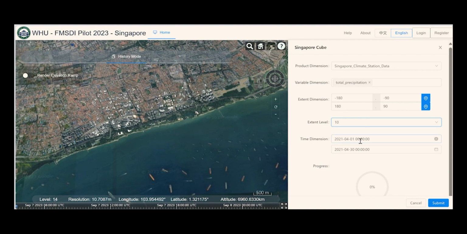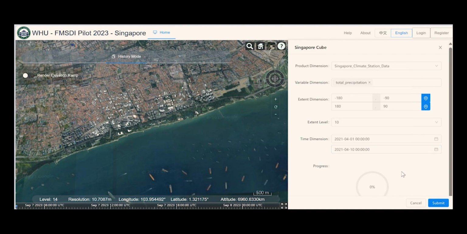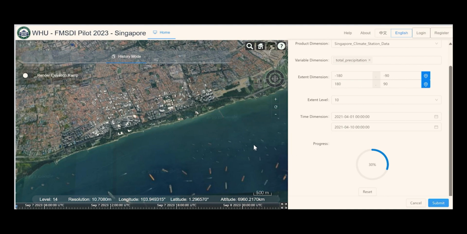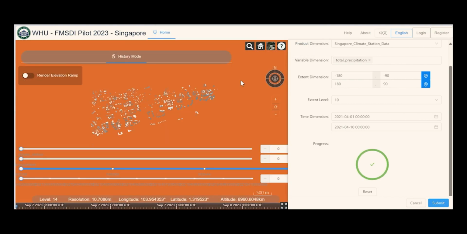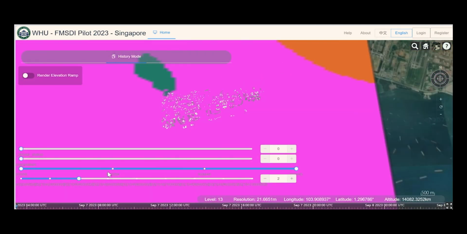The time dimension spans from April 1st to April 30th, 2021, including a storm surge event in Singapore, which can be narrowed down to April 10th. Simply click Submit, and the results will be visualized on the base map. Lastly, the last slider controls time, allowing you to view specific time results, and the second to last slider helps you select tiles for visualization if focusing on specific areas.